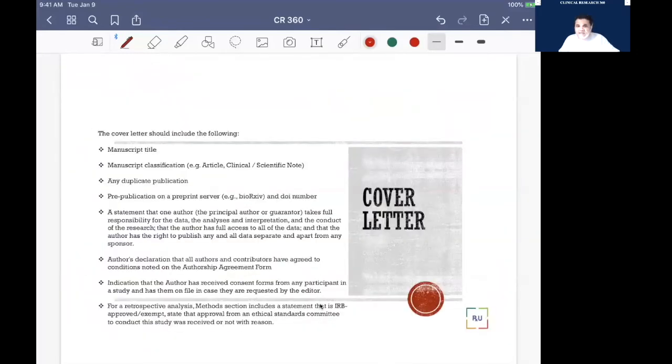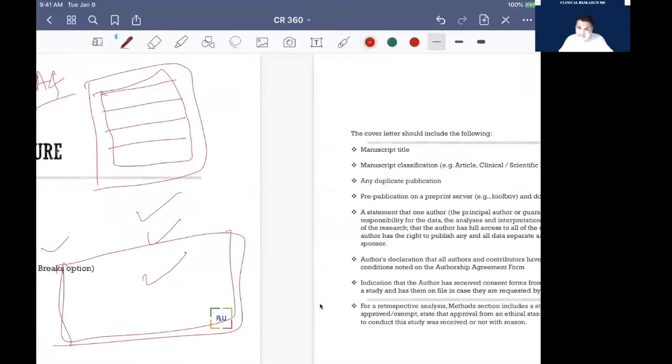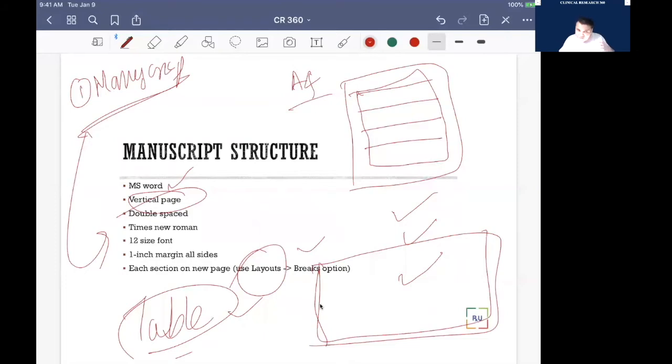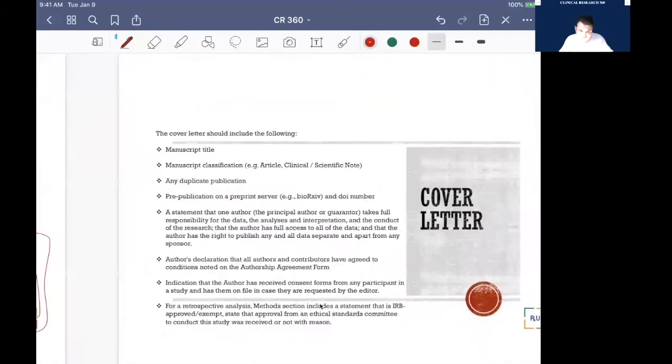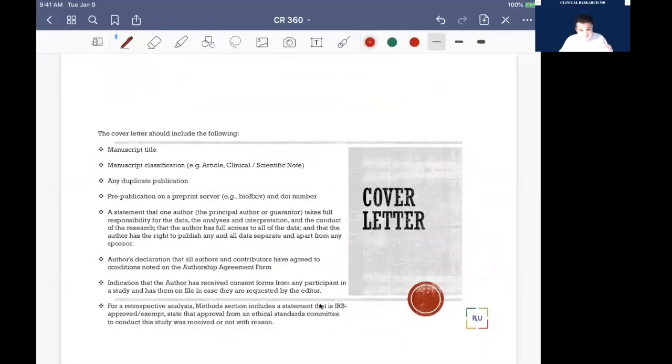Now let's start with the first topic of discussion, which is the cover letter. As I mentioned, once your research is finished and your manuscript is ready, the manuscript starts with the cover letter. The cover letter must contain some of the information which I am writing here.